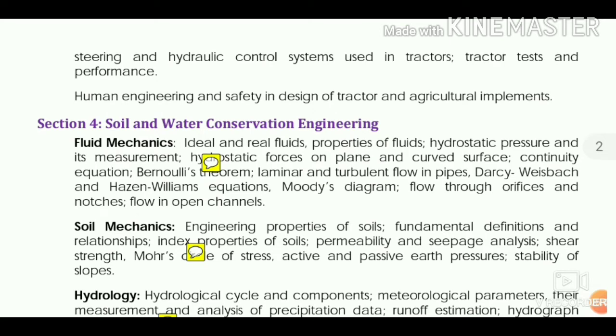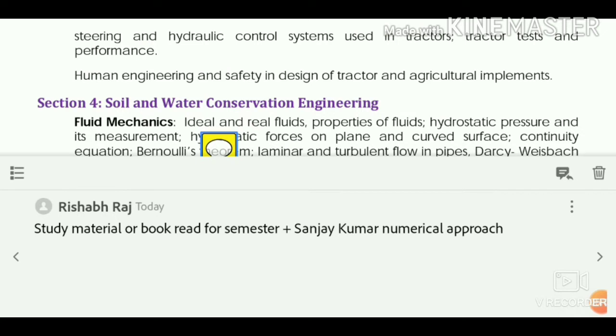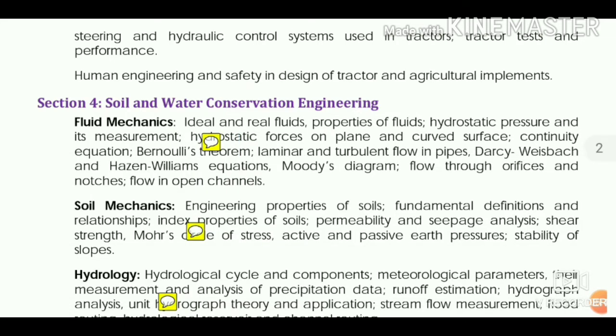Now coming to soil and water conservation. For fluid mechanics, you should follow the study material you studied in your BTech first year for semester examinations. Along with that, read the theory from the Sanjay Kumar numerical approach book. You can combine both, because Sanjay Kumar numerical approach gives 50% of the theory, and the remaining 50% you can cover from your own study material or book that you followed for your semester examination.